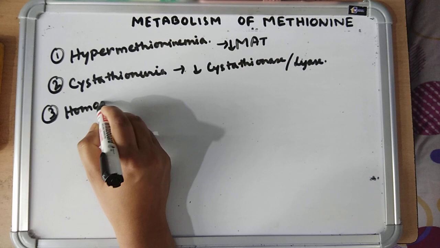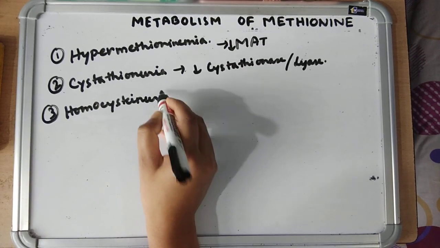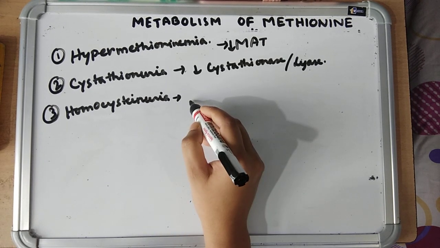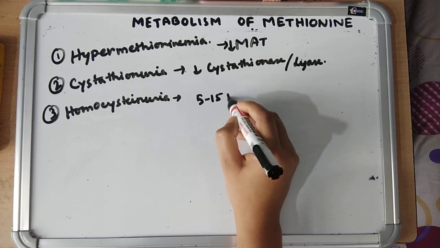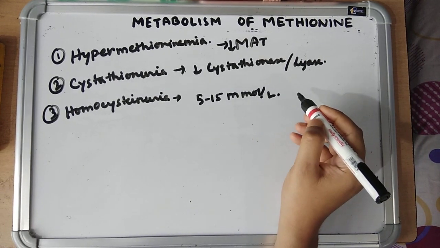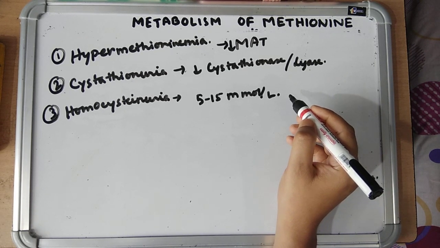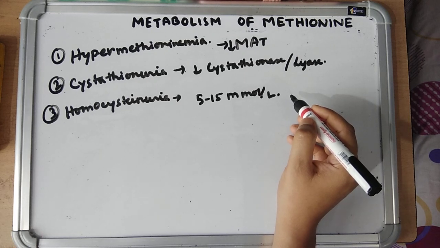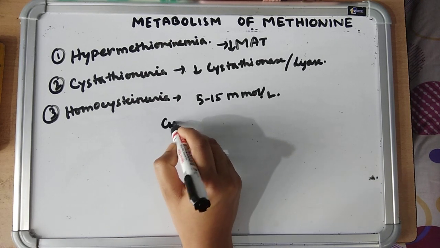Number 3 is important. This is homocystinuria, where there is increased homocysteine level. The normal level of homocysteine is 5 to 15 micromole per liter, and in homocystinuria it is increased to 50 to 100 times. The causes are vitamin B12 and B6 deficiency, and the enzyme deficient in this case is cystathionine beta synthase.